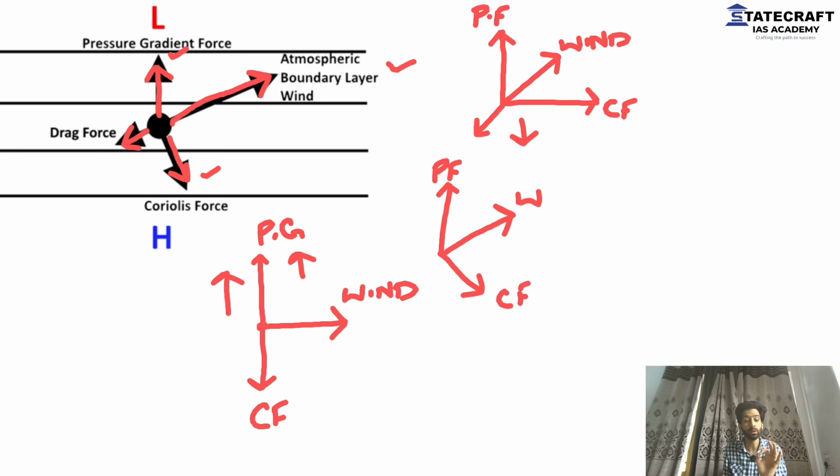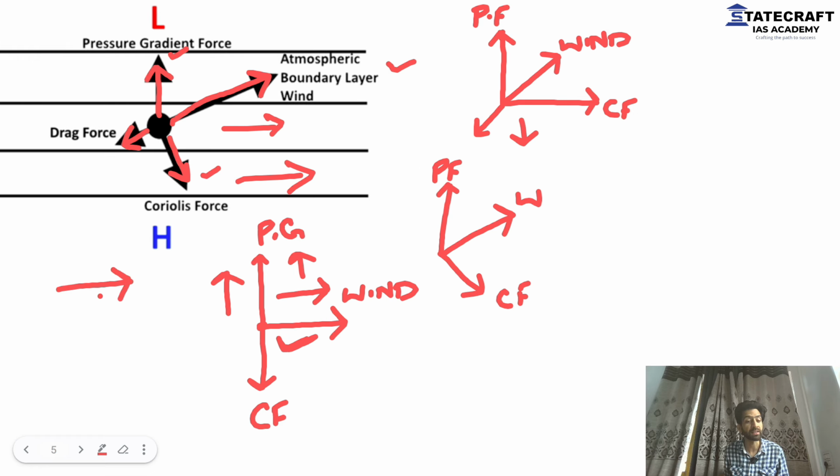That is why I'm telling you, when the Coriolis force will balance out the pressure gradient force, we will have a wind that will blow parallel to isobars like this. We have a wind that's blowing parallel to isobars. This is exactly what we say a gradient wind. When a wind starts to blow parallel to isobars or perpendicular to pressure gradient force.